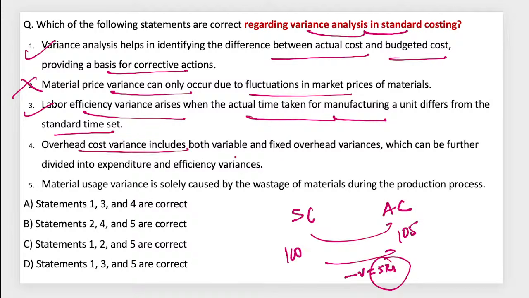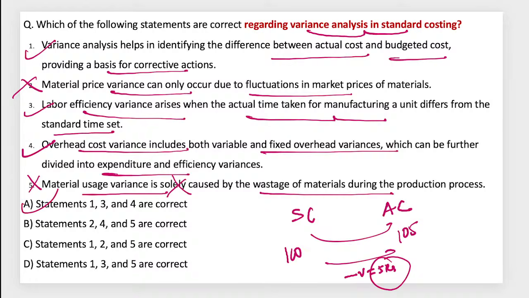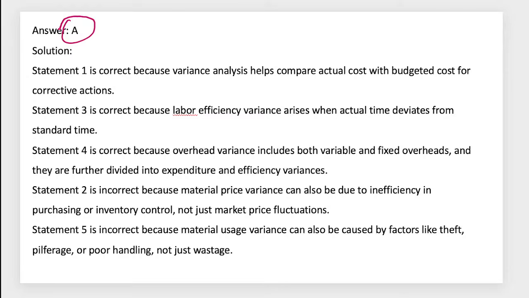Overhead cost includes both fixed and variable, which can be further divided into expenditure and efficiency variances. Material usage variance is solely based on wastage? No, it is also industry downtime and others. That is also part of this. So 1, 3, 4 means option A will be the right answer for this one.